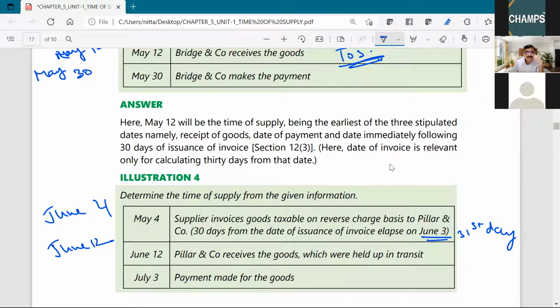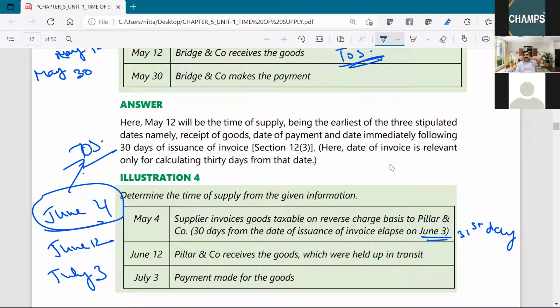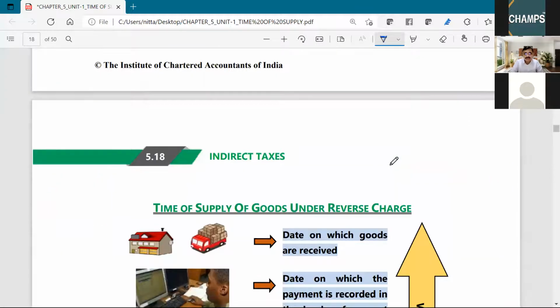Payment made for the goods July 3rd. Whichever is earlier? June 4 is earlier. So time of supply is June 4.